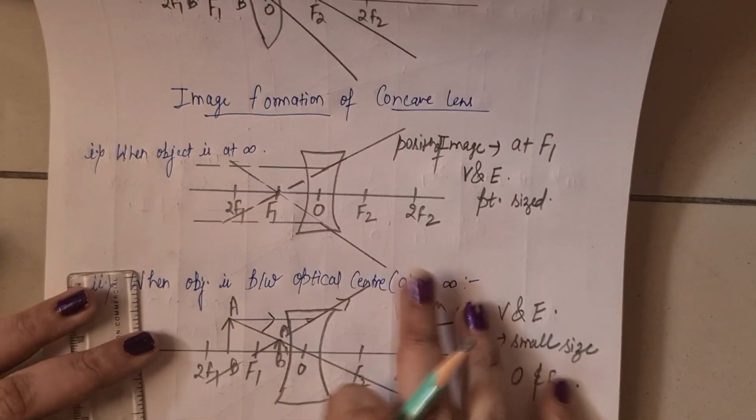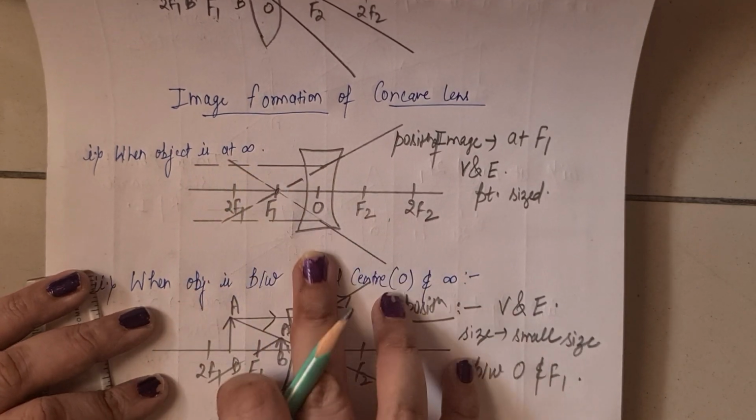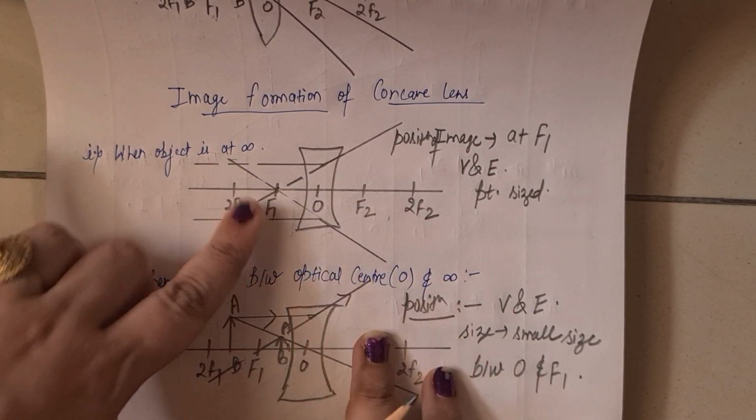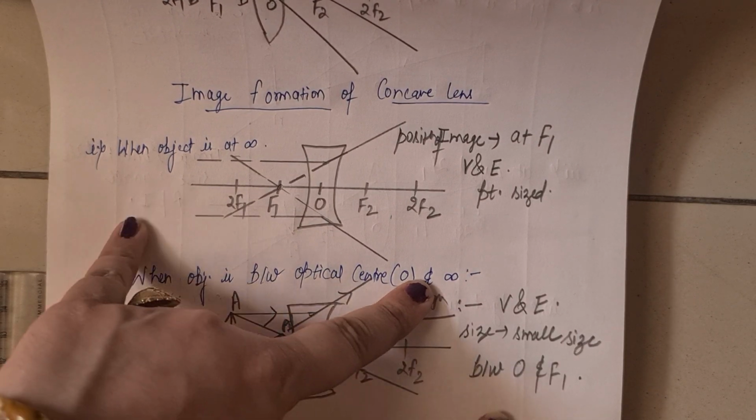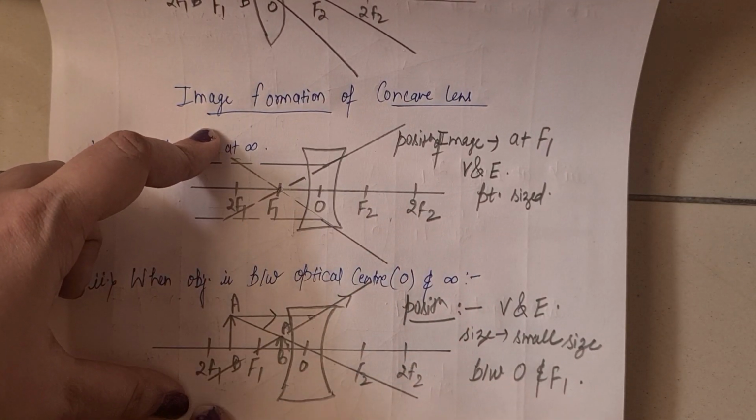Done. So whenever the object is at infinity, the image is at F1, and when the object is between the optical center and infinity, then the image will be virtual and erect and between O and F1.